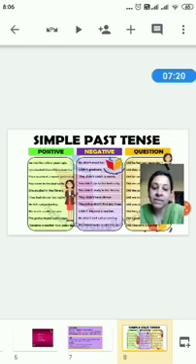Here we are looking at a small example of sentences under the three categories: positive, negative and interrogative sentences. Go through these three examples and then we'll move on with your exercise for today.